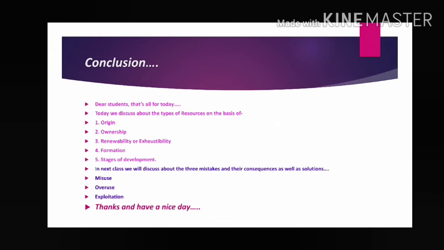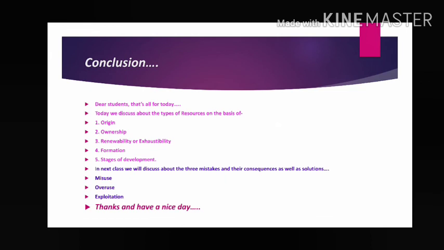On the basis of renewability or exhaustibility, there are 2 types: renewable and non-renewable. Renewable is also called inexhaustible or replenishable, and non-renewable is called exhaustible resources. On the basis of formation: natural resources and human resources. Stages of development, 4 types: potential, actual or developed, stock, and reserves.